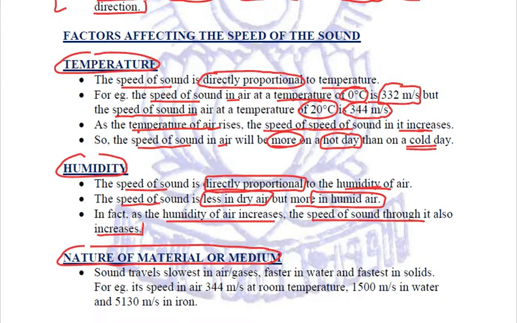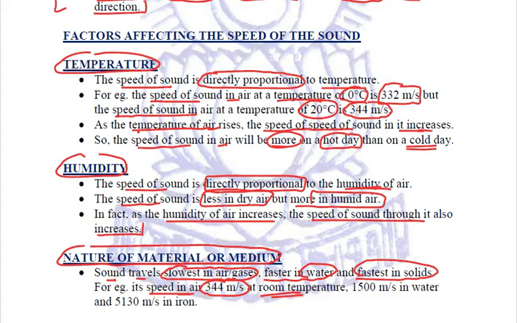We have just seen above that the sound travels slowest in air or gases, faster in liquids or water, and fastest in solids. We have seen the value of the speed of sound in air is 344 meter per second at room temperature.